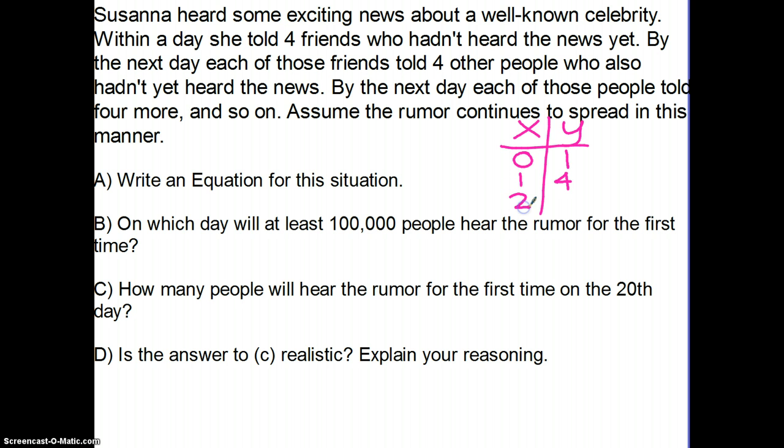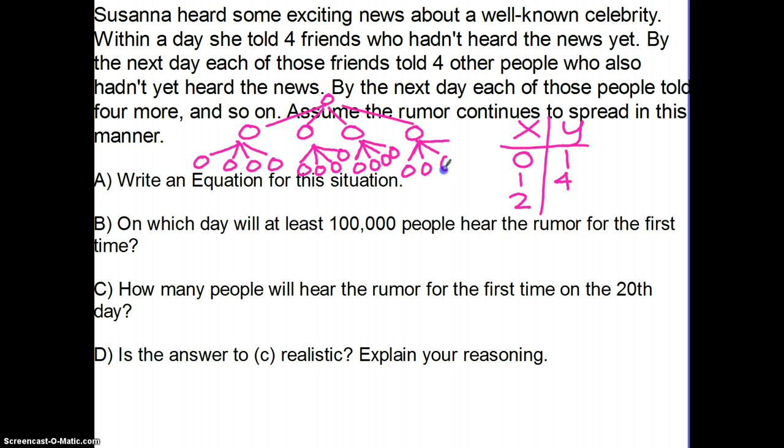And then after 2 days, here are her 4 friends that now know the rumor. Here's Susanna, she told all of them. And now each of those 4 people are going to tell someone new. They're all going to tell 4 people. So if I have 4, 4, 4, and 4, I get 16. So now after 2 days, there are 16 people that know the rumor.